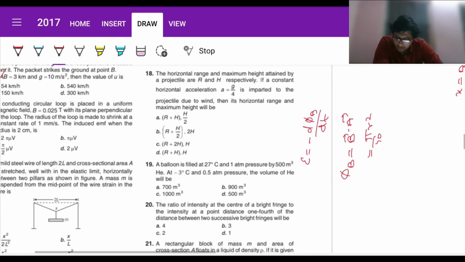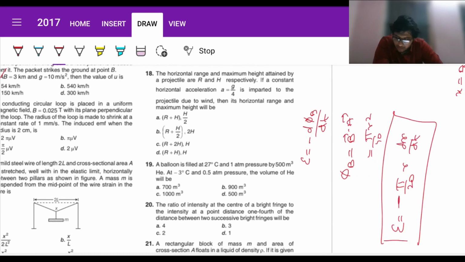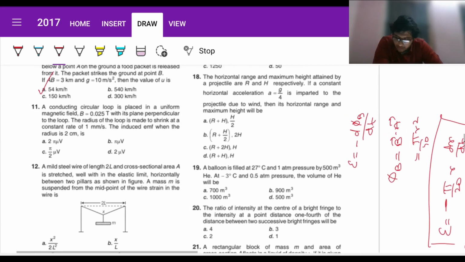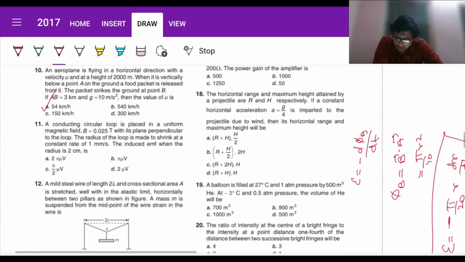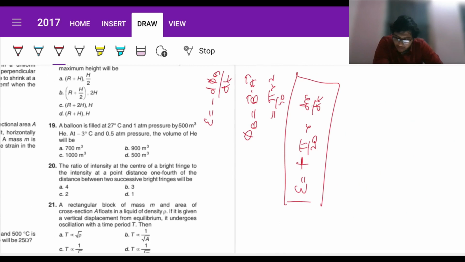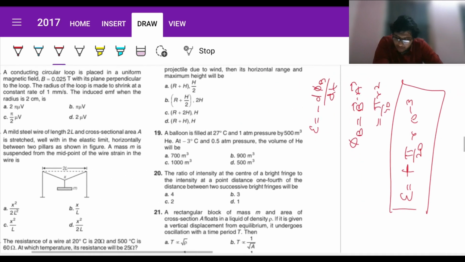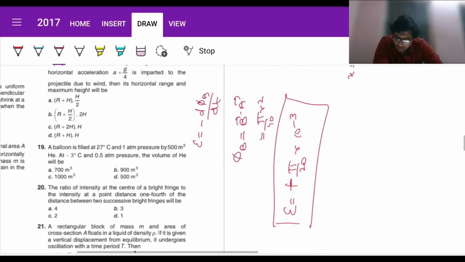So this is pi r squared. So d phi by dt will be written as pi by 20 r dr by dt, and in terms of minus, this is going to be your induced EMF, fine. Dr by dt is said to be minus 1 millimeter per second. So this becomes 1 into 10 to the power minus 3 meter per second. And radius is given to be 2 centimeters. So 2 divided by 100.